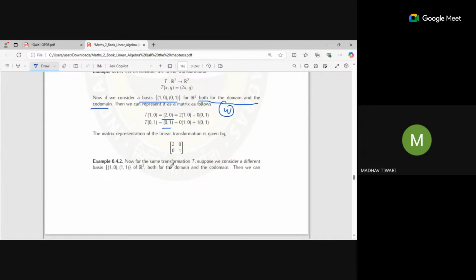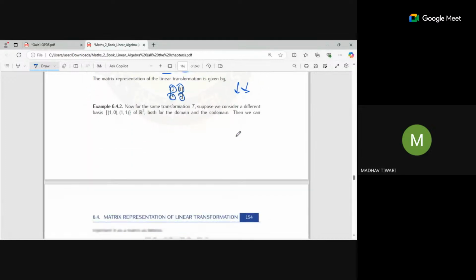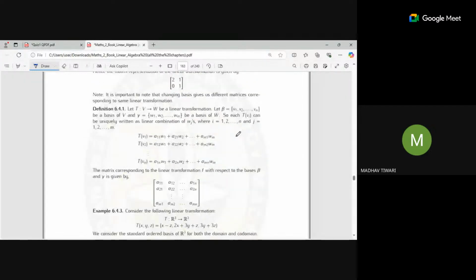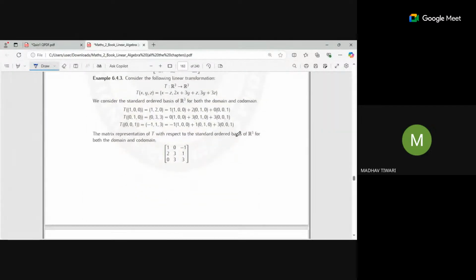After that we wrote this 2 over here and this 0 over here, and then 0 over here and 1 over here. Make sure that the first row will become the first column of the matrix and the second row will become the second column. Here some other examples are also given, so let's leave them.